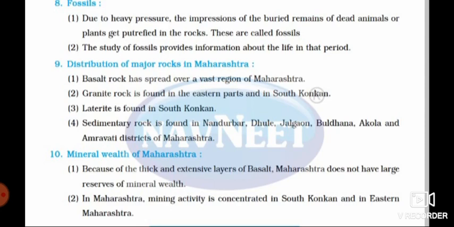Why? Because which rock is present there? Yes, granite rock is present there. So these were the 10 points, and in that we had the sub points which we have learned in this lesson. I hope you have revised the lesson. So once again read the lesson and get the concepts clear.